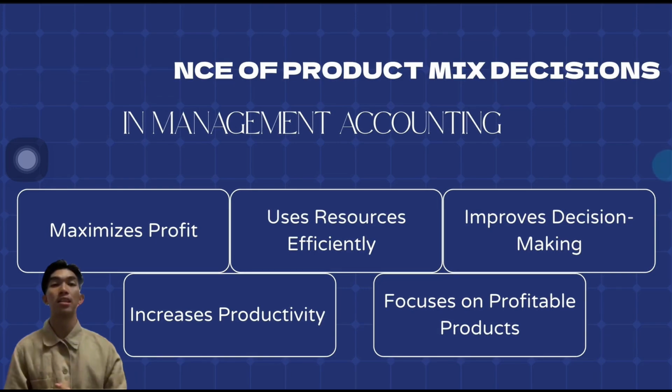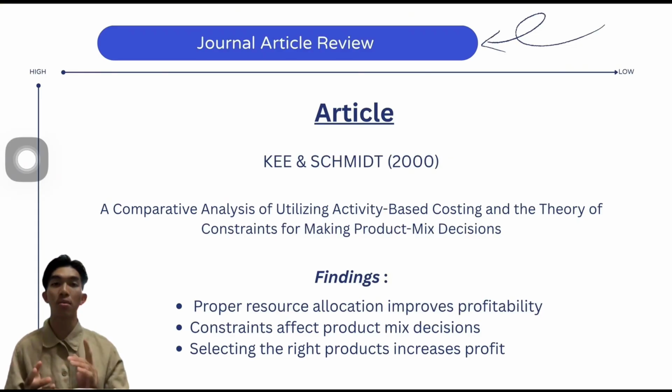One journal article related to product mix is "Product Mix Decisions Under Capacity Constraints" by Key and Smith in the year 2000. The study discusses how companies can improve profitability by selecting the optimal combination of products when production capacity is limited. The findings show that management accounting techniques, particularly contribution analysis and constraint-based decision making, can help managers allocate resources more effectively and achieve higher profits.